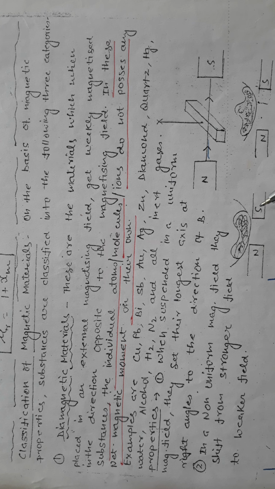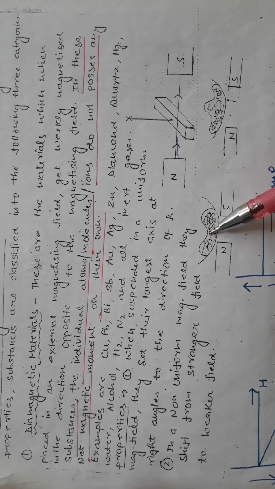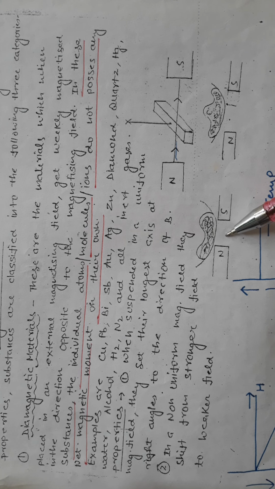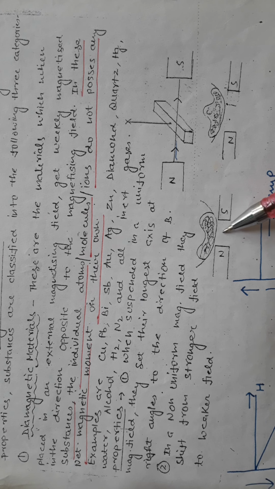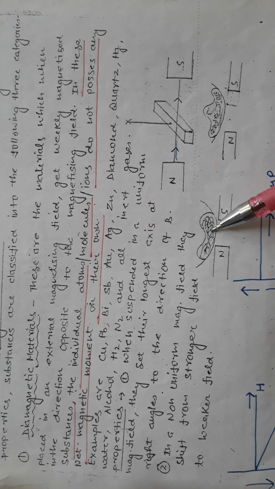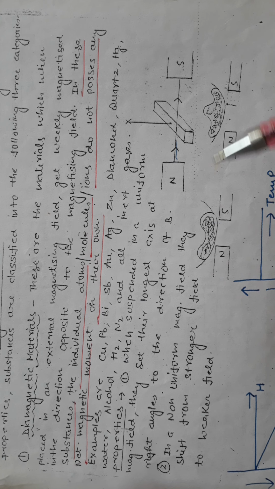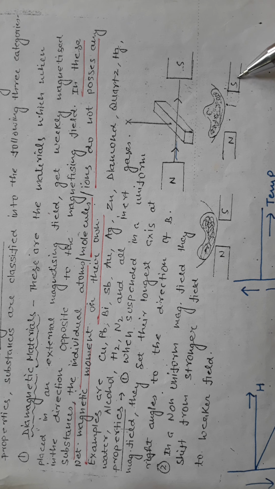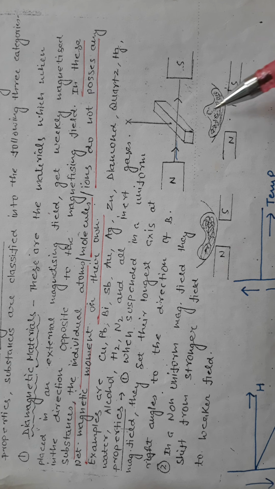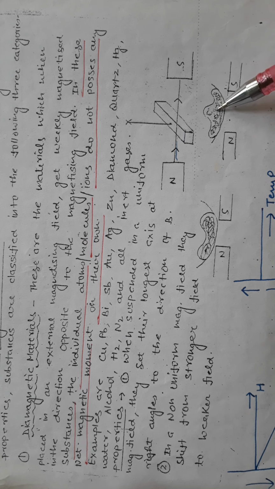Okay, so this is north south and this is the magnetic powder taken in a watch glass. So in this region there is a strong magnetic field because poles are closer to each other, so stronger. So there is a dip in the middle because this is the region of a stronger field. So there is a dip and it is shifted towards the left and right, and here the poles are placed far apart. So there is a region of weak magnetic field. So the material powder accumulates and it is stored in it, and there is a heap of this diamagnetic powder.